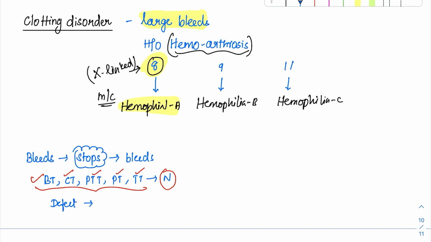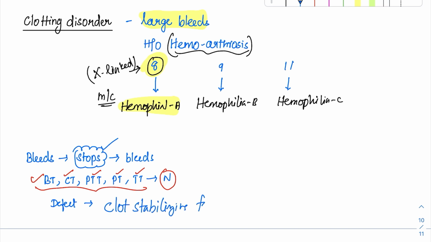When you go back and refer the video, you can see that at one point I told you the fibrin monomer should be stabilized to form the final fibrin threads. If it is not stabilized, what will happen? They will dislodge. I told you the clot will get dislodged. So the clot is getting dislodged here and bleeding is happening. So what is the factor deficient here? It is called as clot stabilizing factor.